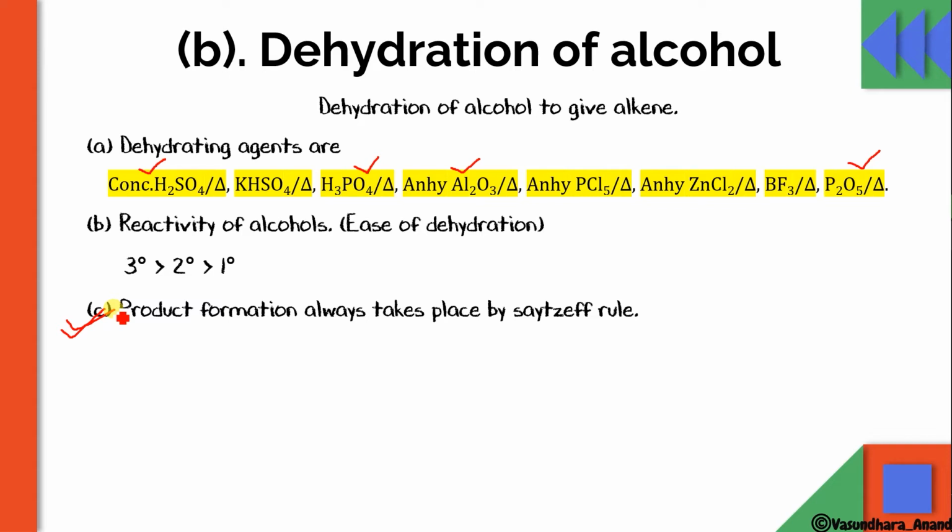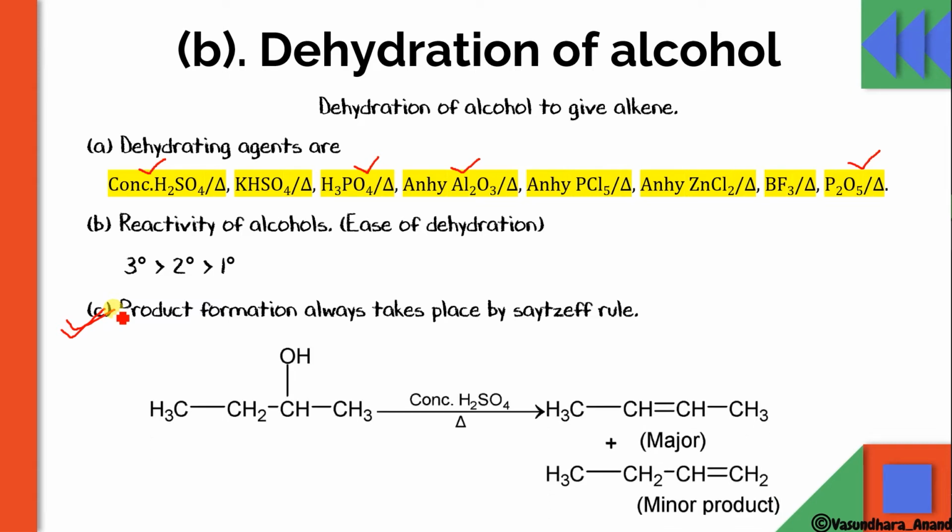That will be the major product. Okay. So we can see that this one is alpha carbon and this one is beta. This one is also beta. So it can form, taking one H from this side and OH, then the double bond will come over here. This will lead to form this. Yes. And if it is taking this beta hydrogen, then OH and this H will come out and the double bond will form over here. This will lead to form this.